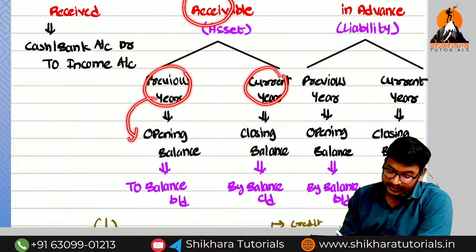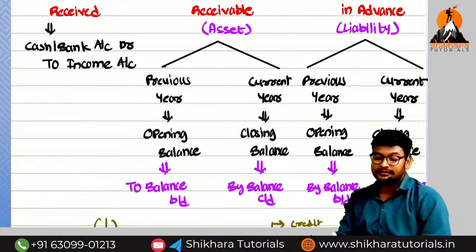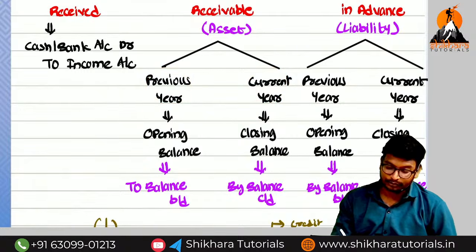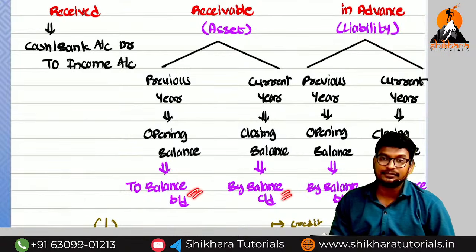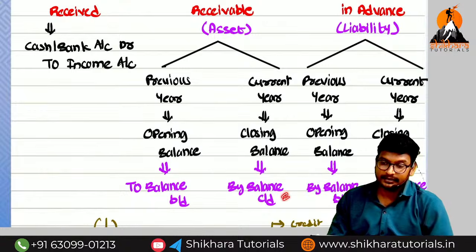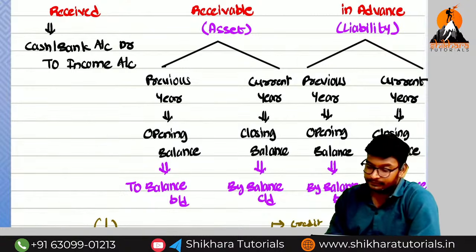Then, with the same logic, for income receivable they will give the previous year and current year. Previous year means opening, current year means closing. So receivable means asset or liability? Asset. Asset opening balance: to balance brought down. Closing balance: by balance carried on. To means debit, by means credit. Are you getting the point?